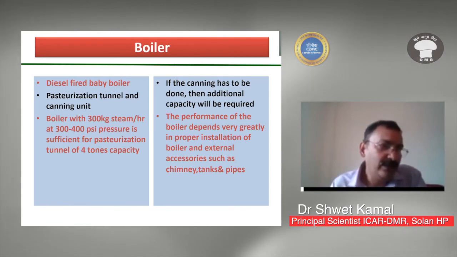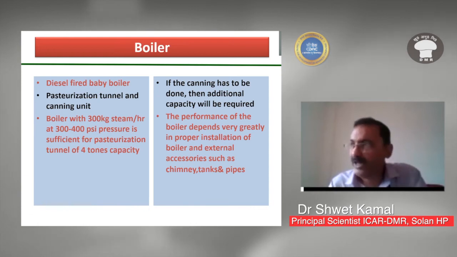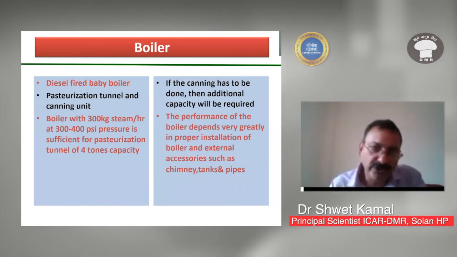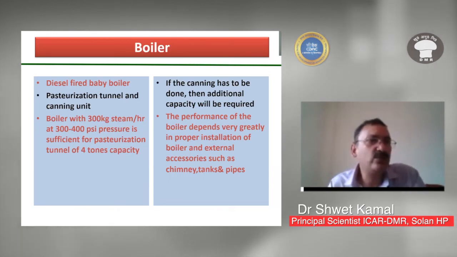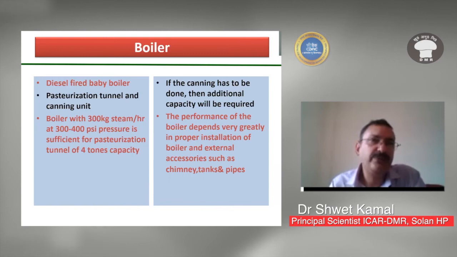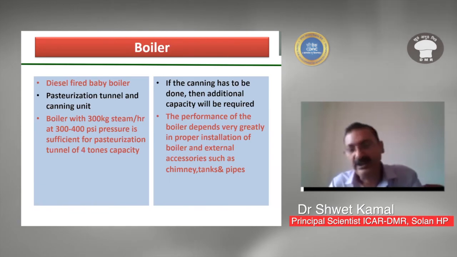It depends upon your site what type of boiler you have to purchase. If you have easily available wood, then you can go for wood fired boilers. If you don't, then you have to go for a diesel fired boiler. Normally the capacity for casing soil is a 150 kg per hour to 200 kg per hour boiler for a small casing room.